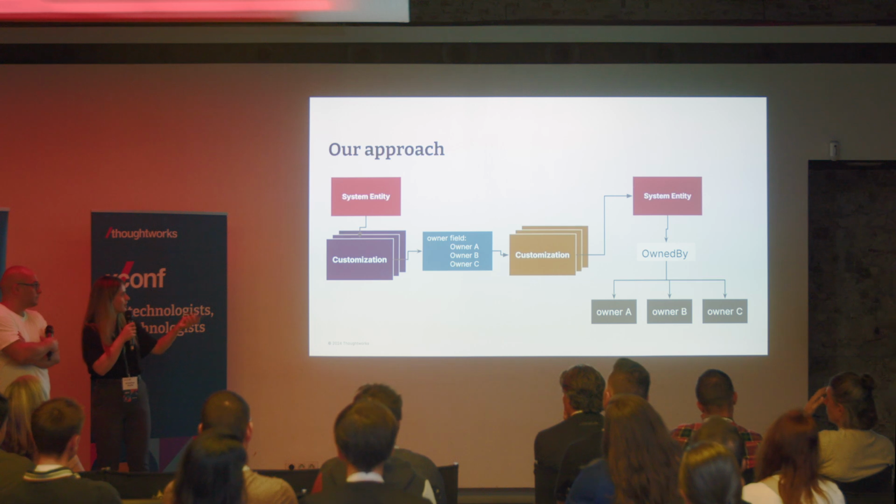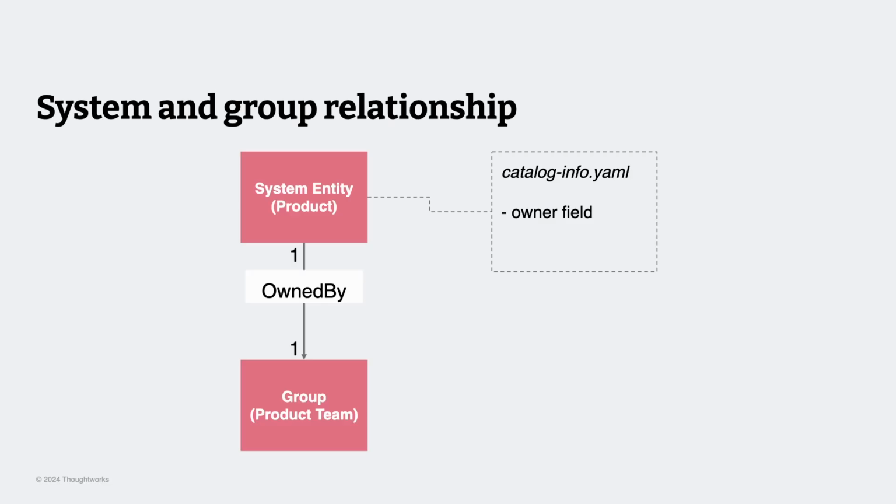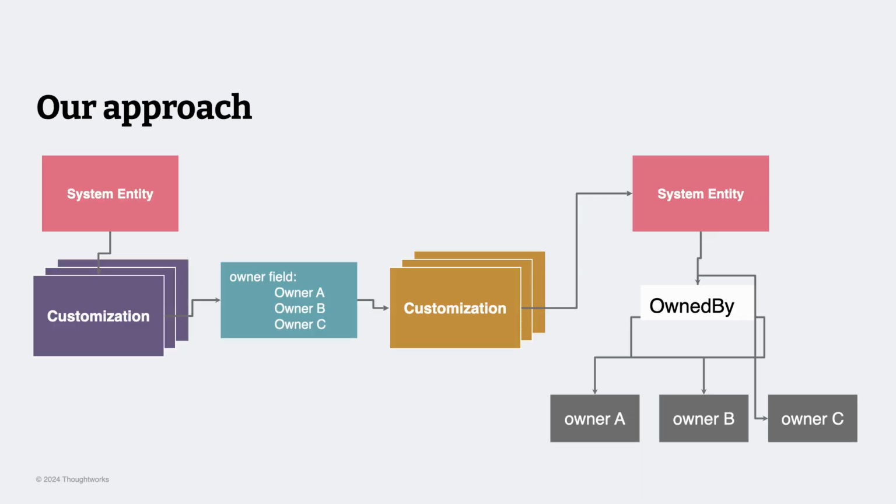I missed out on a concept of Backstage. How does Backstage know about this system, or how does it register that into its catalog? That is done by having a YAML file, and you can then, just like in a Kubernetes manifest, define a system. You can also define who owns that system. And in this case, it would have been only one owner.